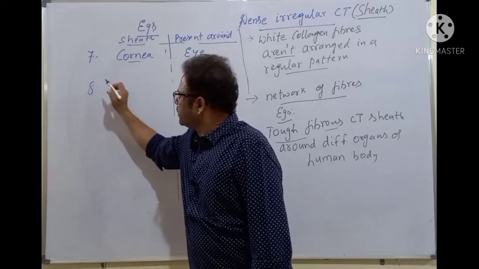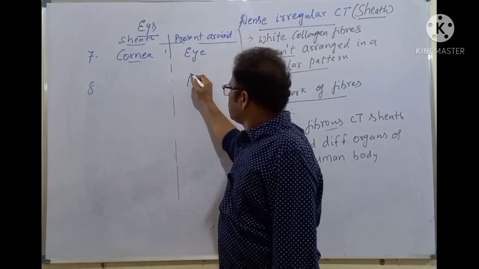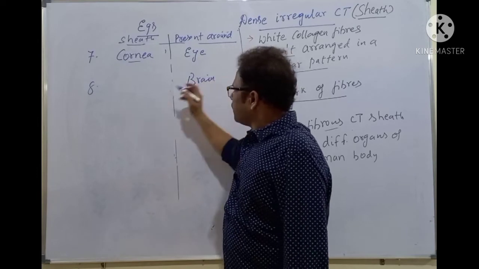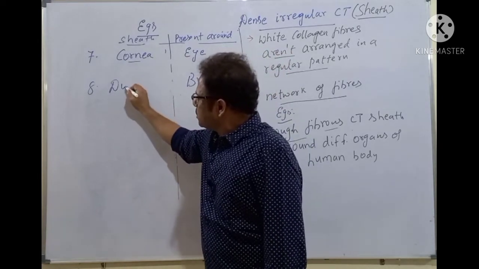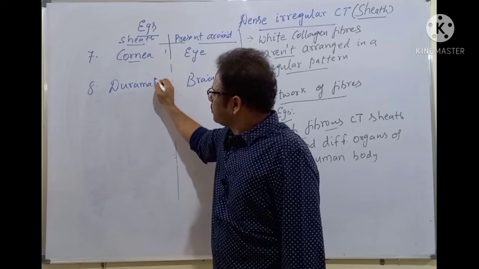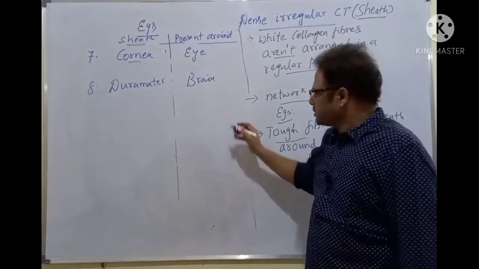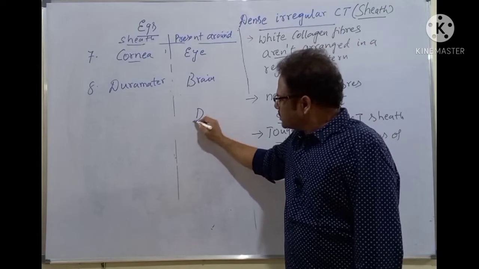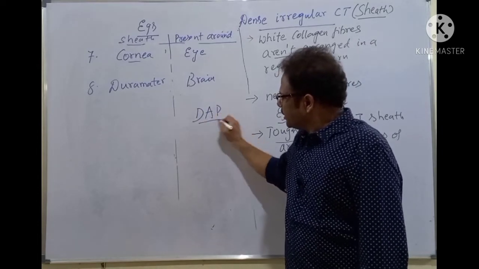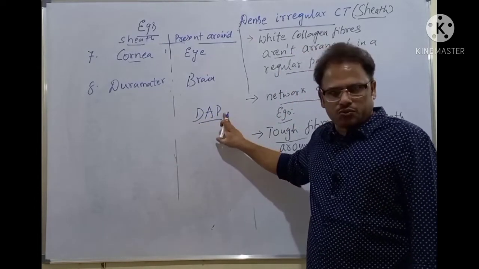Next one, the brain. The brain is covered by the outermost cranial meninges called the dura mater. The three cranial meninges are there. The code to remember is DAP. What is DAP? Diammonium phosphate.